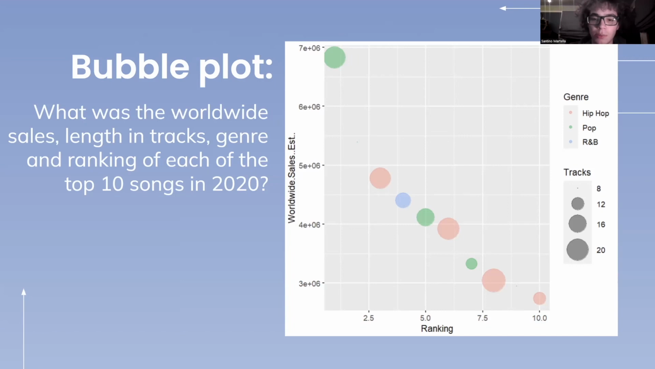Second, we noticed that most albums had generally 12 to 16 tracks in them. Additionally, we saw that while pop had the number 1 ranking, there were more hip-hop songs in the top 10 in 2020 than pop songs.